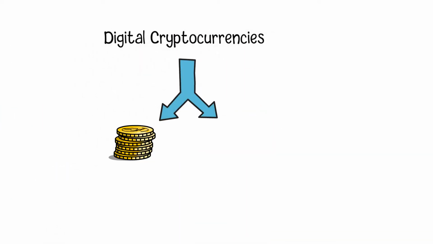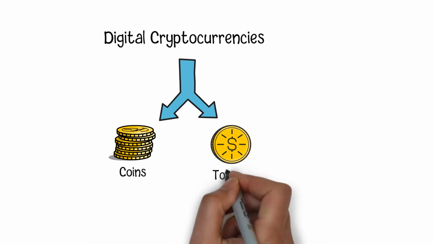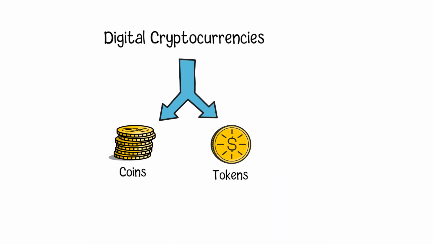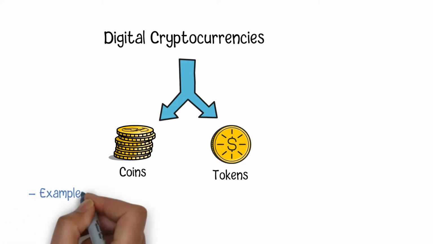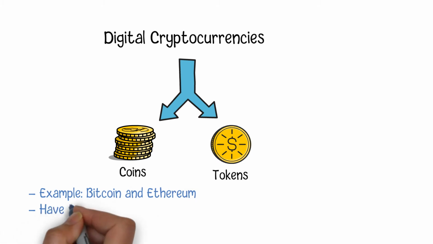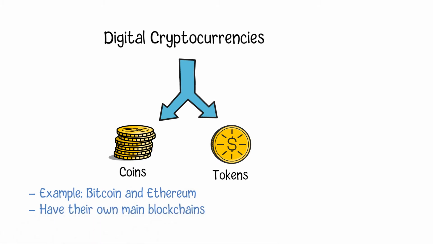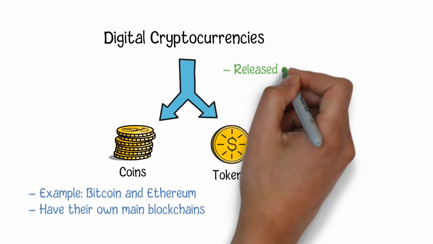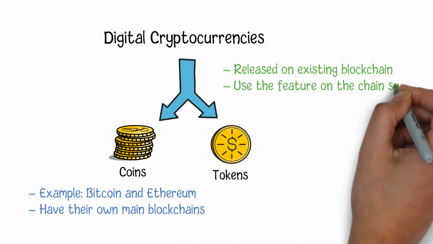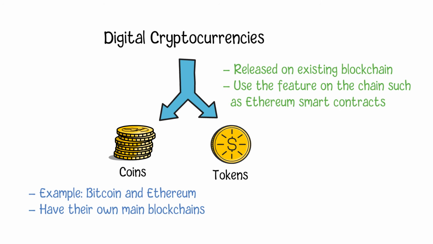Nowadays, on the blockchain, digital cryptocurrencies are mainly divided into two categories, namely, the native cryptocurrencies called coins and tokens. Some examples of native coins include Bitcoin and Ethereum. They have their own main chains and provide economic incentives for the coin miners, who use a predefined algorithm to generate more coins into the public blockchain. In comparison, tokens are released on the existing blockchain and use the feature on the chain such as Ethereum smart contracts to transfer records to the ledger.